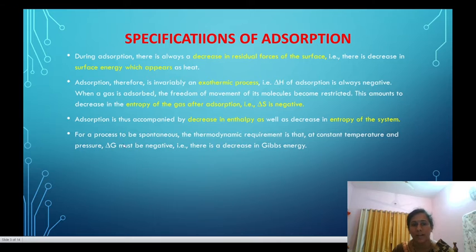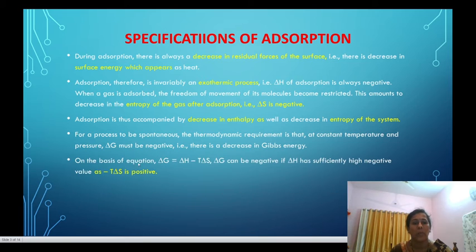Next point is that for the process, that is the adsorption, to be a spontaneous process, the thermodynamic requirement is that at constant temperature and at constant pressure, delta G must be negative. That is, the change in free energy must be negative. That is, there is a decrease in Gibbs free energy.